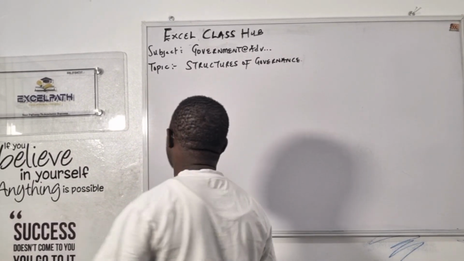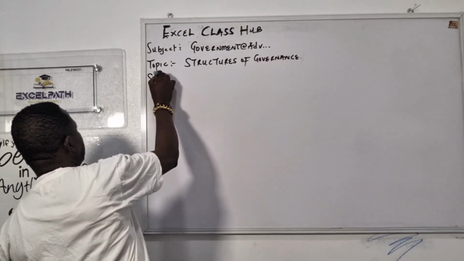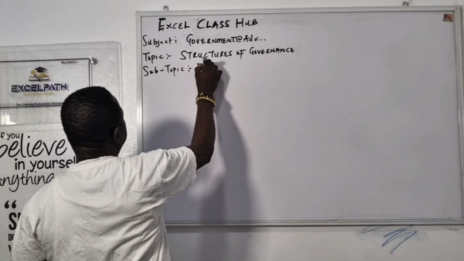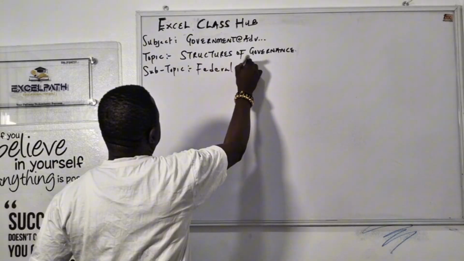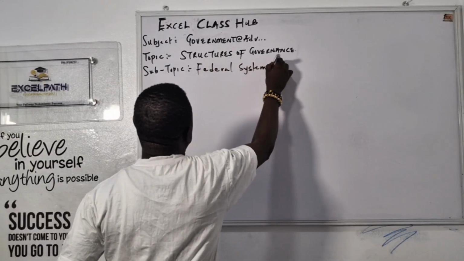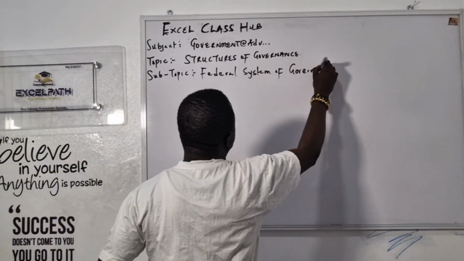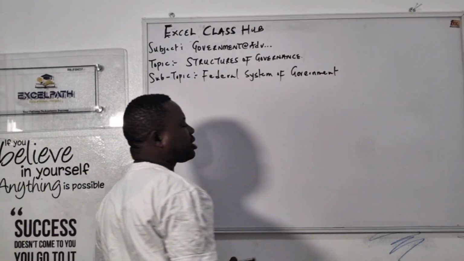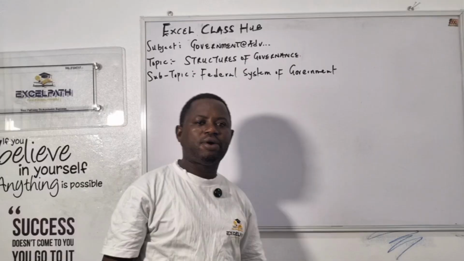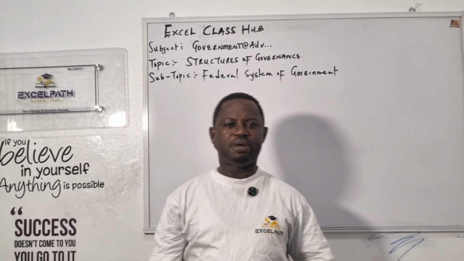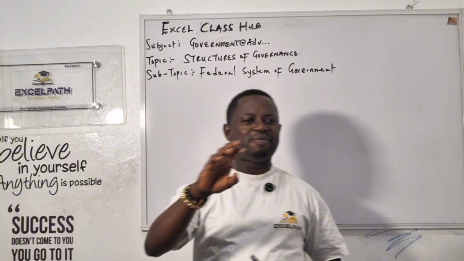The first topic we have here, that's the subtopic. Listen to me very well. Here we have federal system of government. I'm going to start with this one today, which is very, very important. Now, in UTME, they call it federal system of government. What's another name for federal system of government?